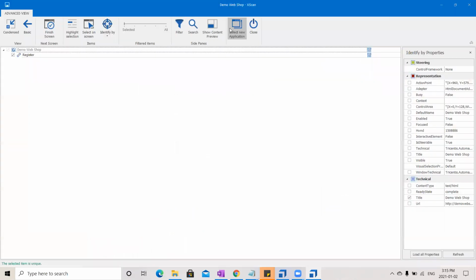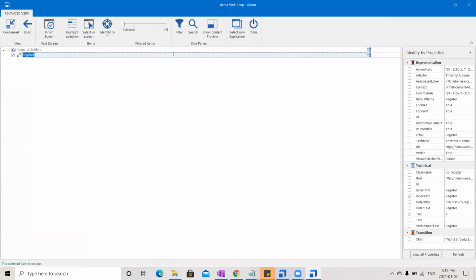Okay. And now look, these are the properties of the control that I have selected. Just click on your control here. We call this window the XScan window. If you click on the control that we have scanned, you can see there are different properties available. These are some of the representational properties, these are the technical, and this is the transition properties. Usually we work with technical properties most of the time.